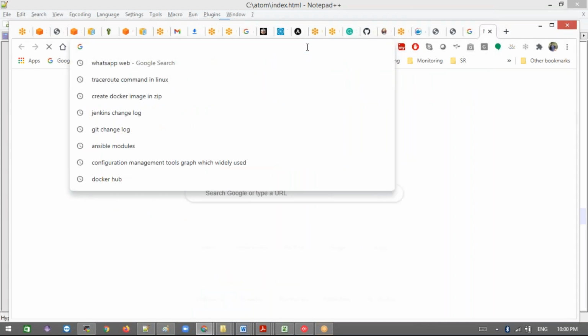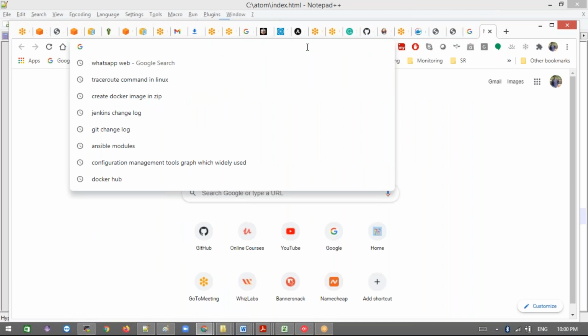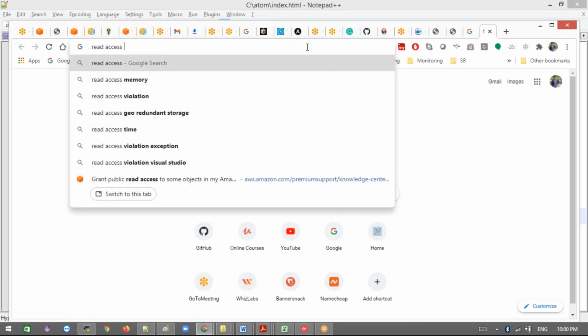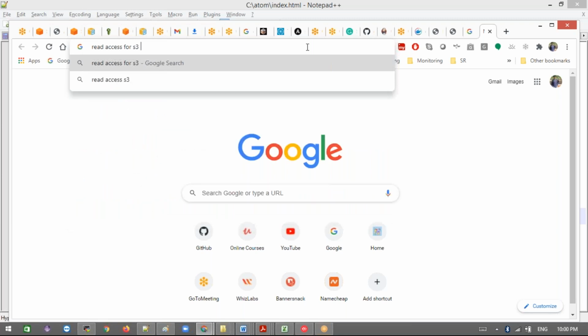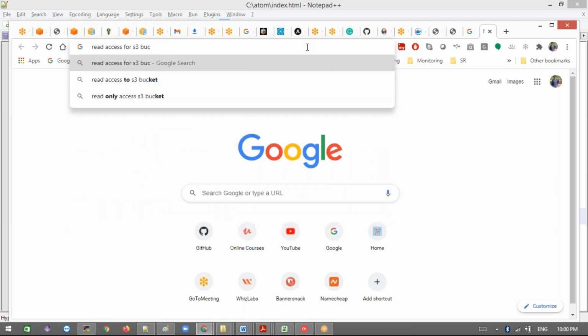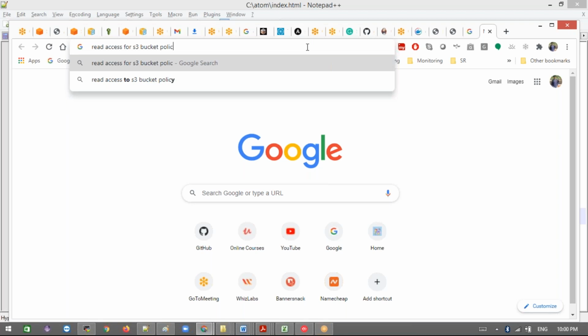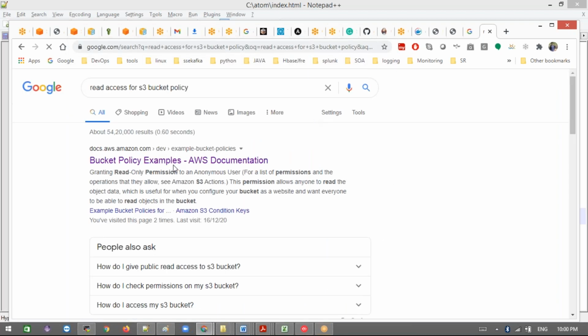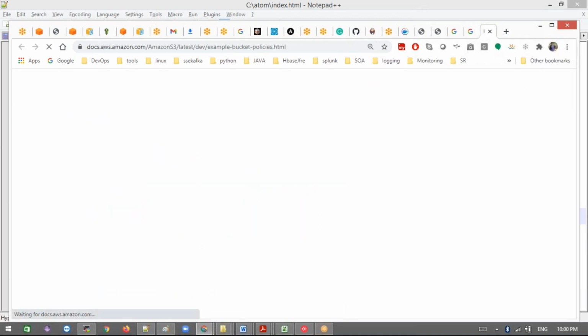Just search for read access S3 bucket policy. Say I'm giving read permissions for someone, my developer is asking for access to this bucket. Then how to write a policy? Then go here.